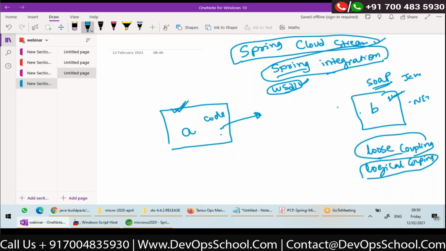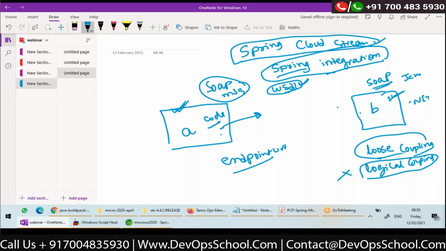your code is consuming B, so application A needs to know the endpoint URL of B. And application A should specifically know that it is talking to a SOAP web service, because it has to create a SOAP message and send it. So application A should know that it is talking to a SOAP service, and it should know the endpoint URL. So there is no logical coupling.